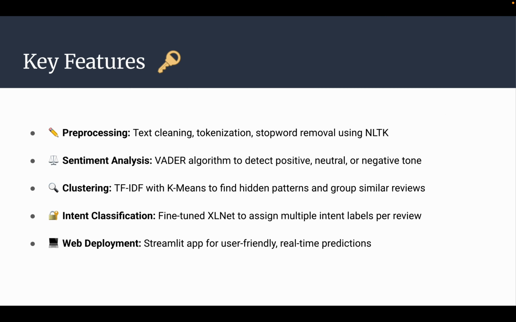This project integrates multiple NLP components. It begins with text preprocessing using NLP. For sentiment, I use the VADER algorithm to classify the tone of each review. To uncover hidden intent patterns, I apply TF-IDF vectorization followed by k-means clustering. These clustered labels are then used to fine-tune XLNet for multi-intent classification. Finally, I deployed the model via a Streamlit app.